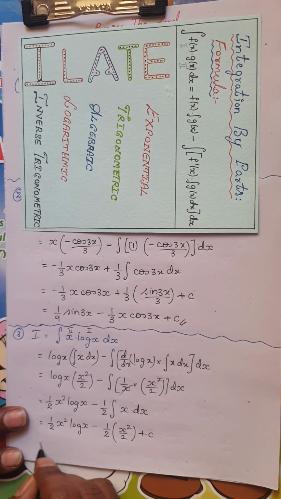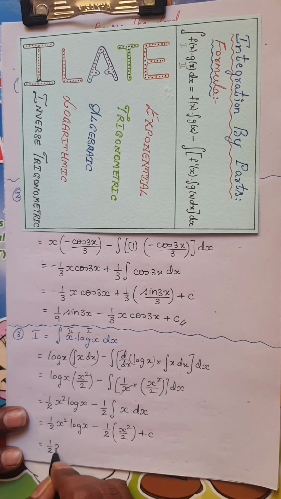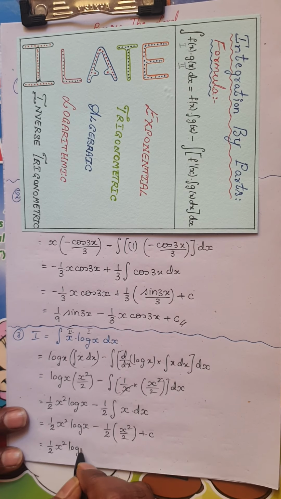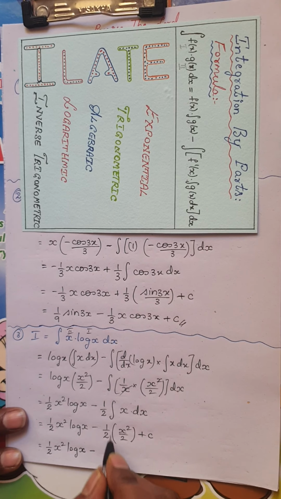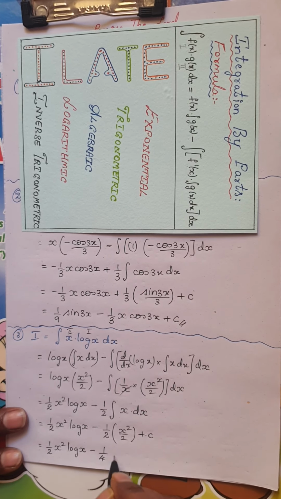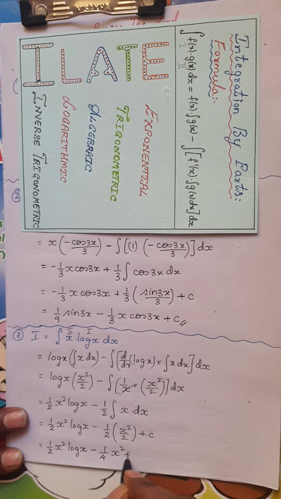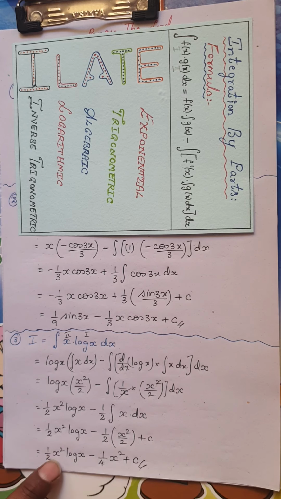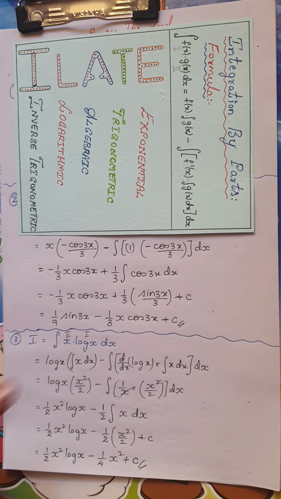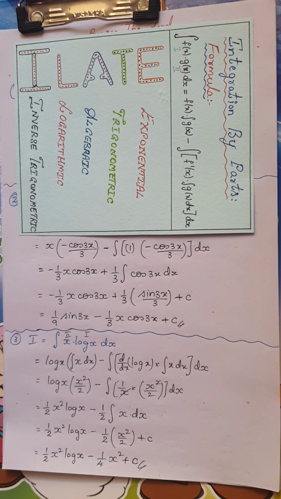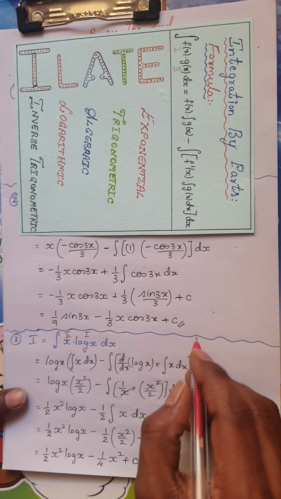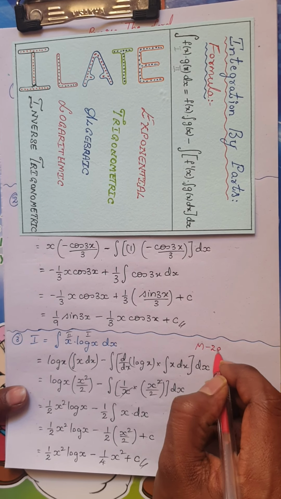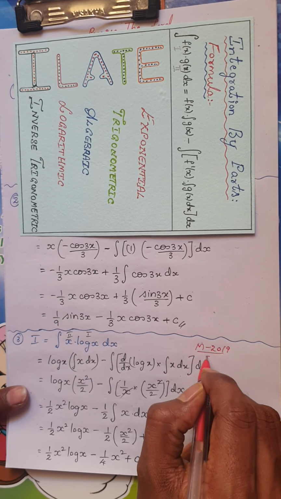If you want, you can further rewrite in a simplified form as half x square log x minus 1 by 2 into 2 would be 1 by 4 x square plus c, which is the constant of integration, and this would be the final solution of this question. And remember students, this question was asked in March 2019 for 3 marks.